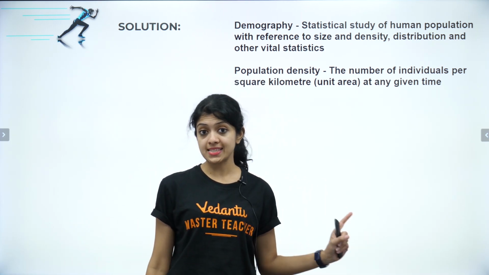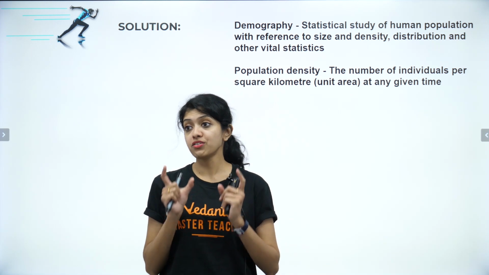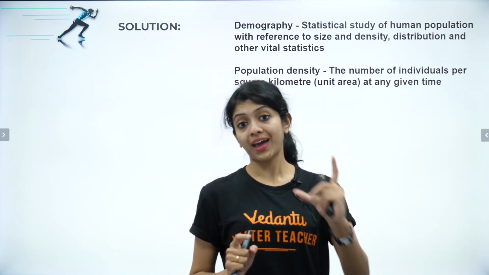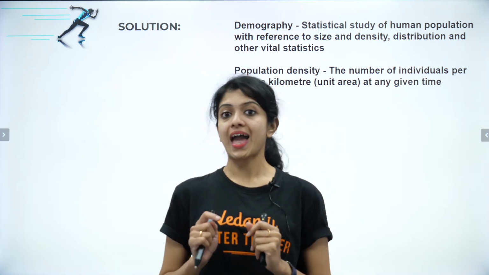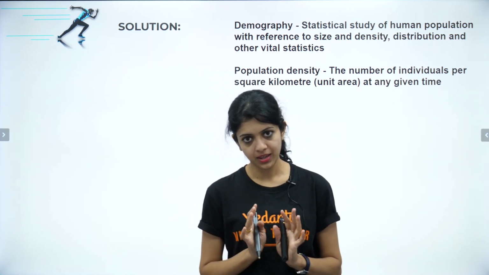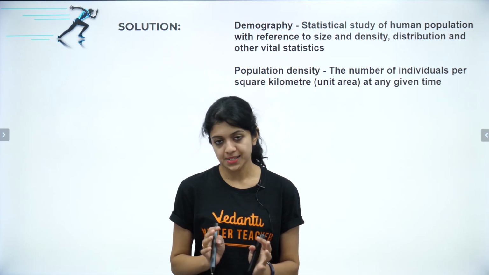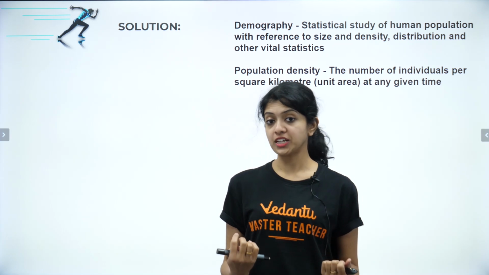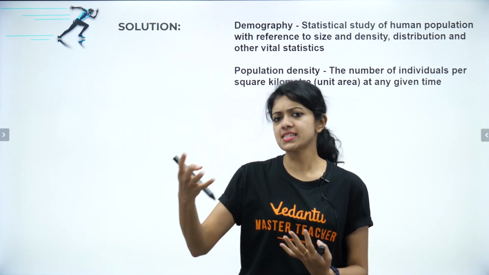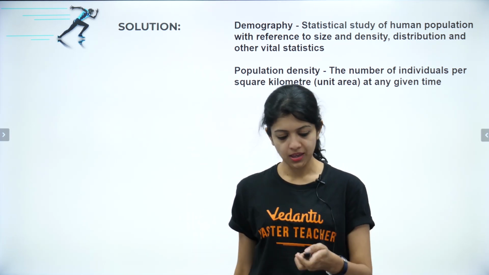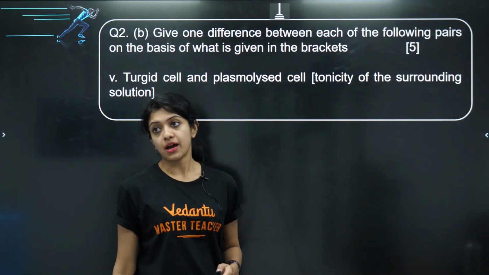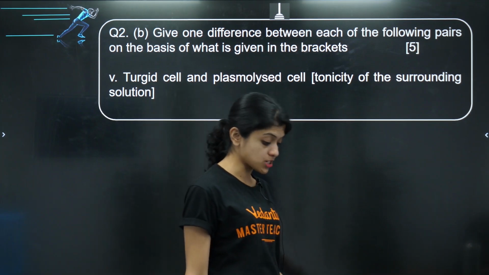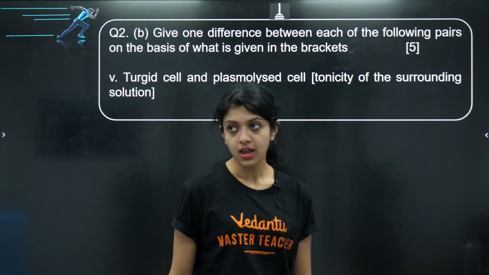Whereas population density is the number of individuals per unit area, or per square kilometer to be specific, at any given time. That is basically the difference between these two. Demography is basically a study. Population density is the density of the population. Now the last difference between question is turgid cell and plasmolized cell.